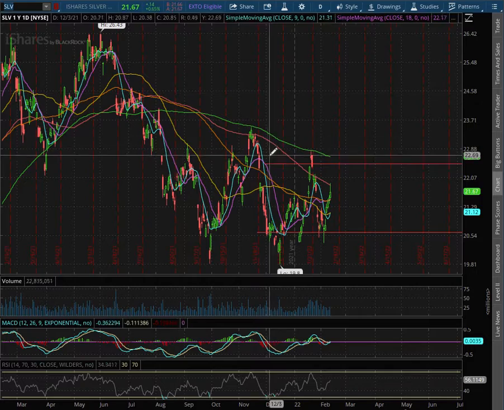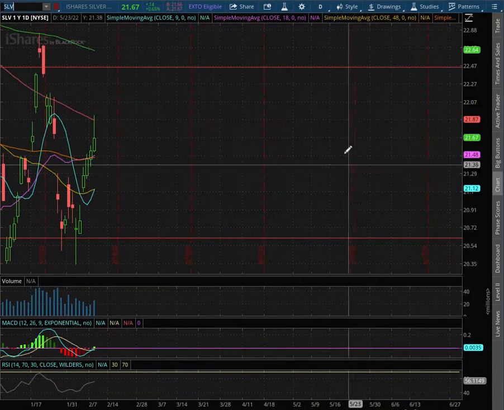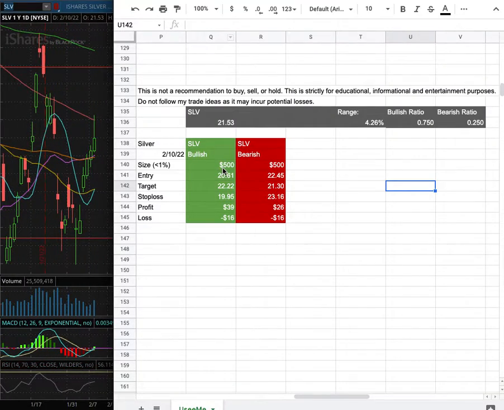As with the trade idea, I'll be trading SLV. My trade position size is less than 1% of my portfolio. My long entry is at $20.61, and that is this range here. My sell target is at $22.22. My stop loss is at $19.95.